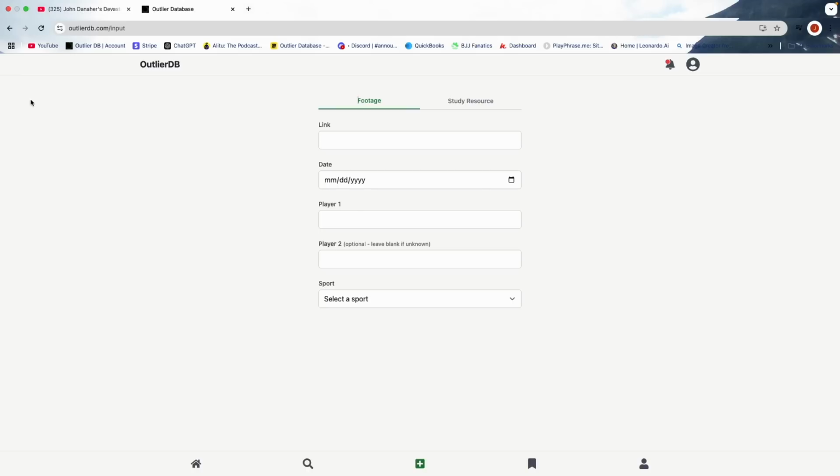The same thing is true for footage. If you enter a link and some players and it already exists, it'll take you to that existing one. And for our example in this, I entered Marigali's training footage, but you could always enter your own training footage, as long as it's on YouTube and you have a link to put here. You can enter your own training footage. You can also enter professional grappling as well, as long as it's on YouTube and it's not on a paid service like Flow Grappling or UFC Fight Pass.